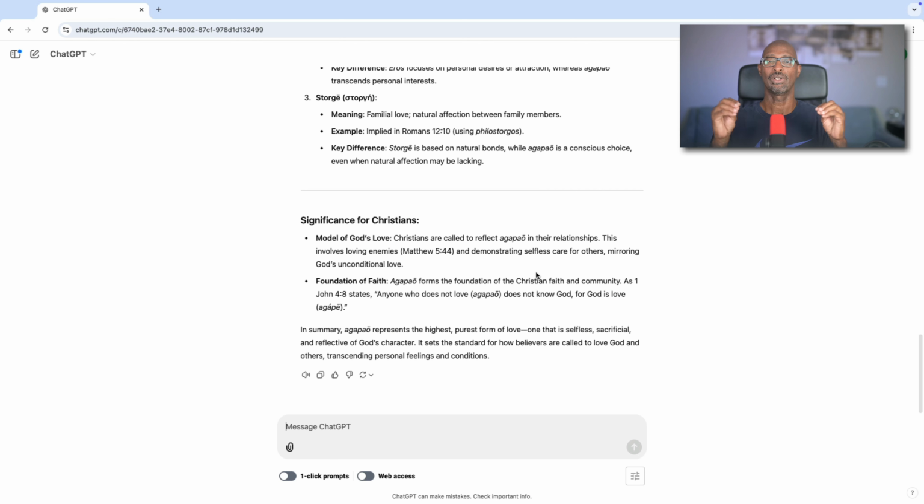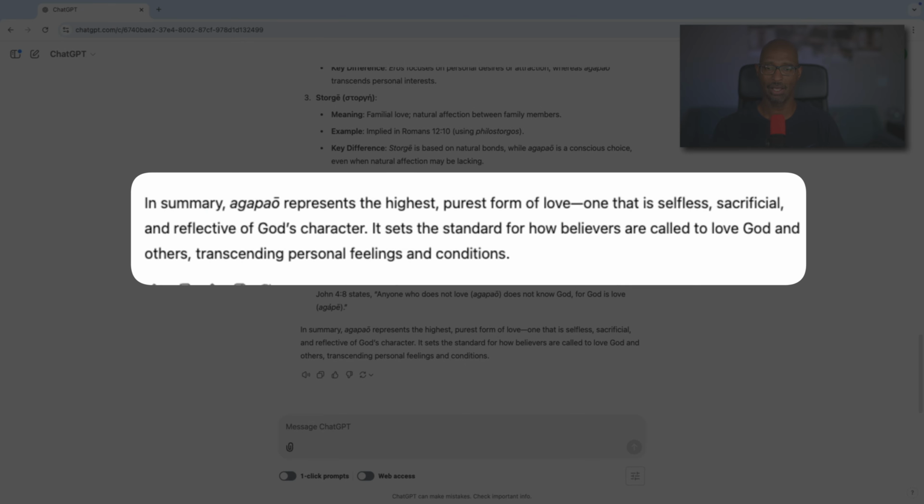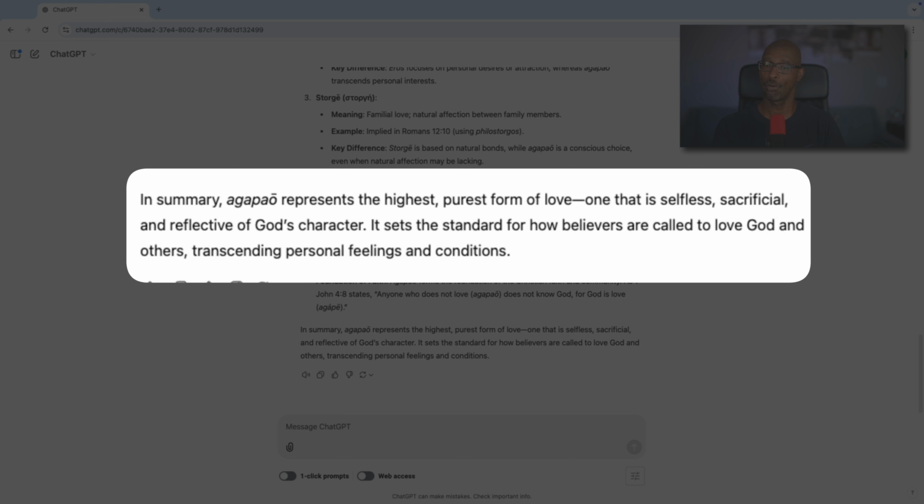And then we have here the significance for Christians. This is a model of God's love, and it is the foundation of faith. And then again, we have our summary statement. In summary, agapaō represents the highest, purest form of love, one that is selfless, sacrificial, and reflective of God's character. It sets the standard for how believers are called to love God and others, transcending personal feelings and conditions.